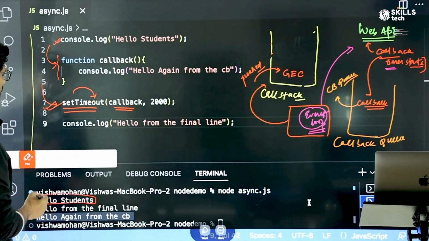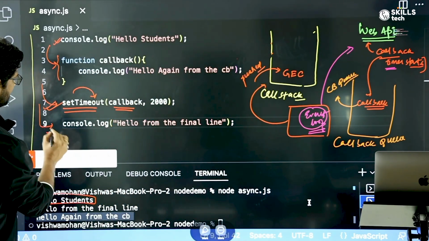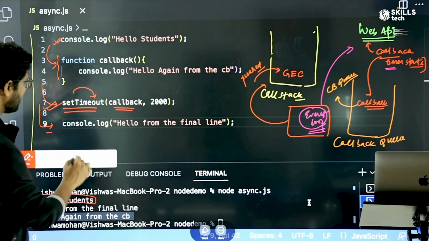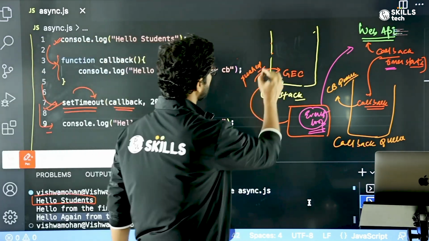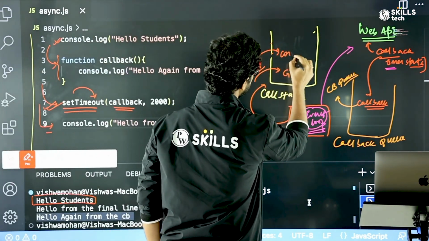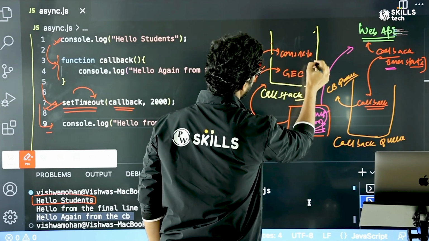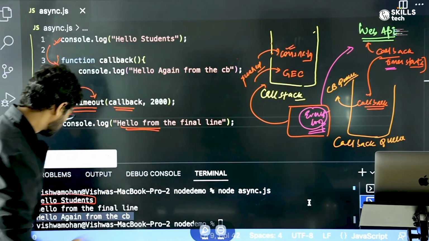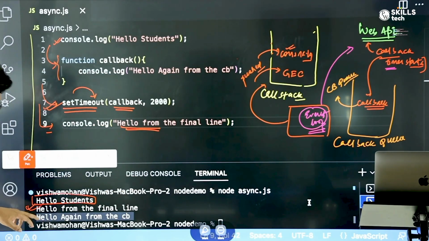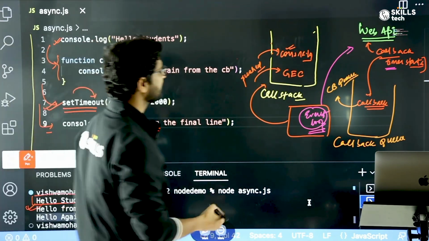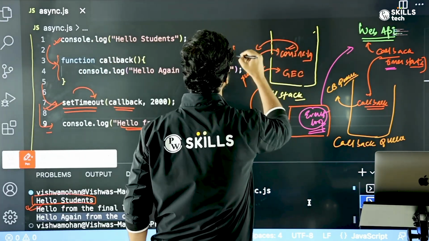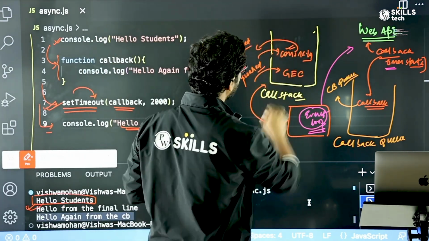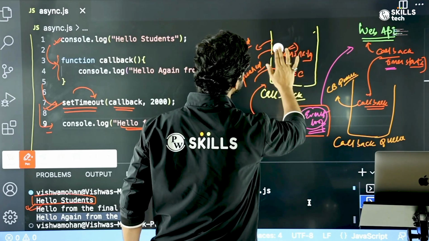And now I move to the next line, which is line number 9. So line number 9, again the console.log. So console.log again gets pushed in, right? And this gets executed. So when this gets executed, this gets printed at the second line, as you can see, hello from the final line. And once the execution of that has happened, it again is popped out. When it is popped out, again I'll go and delete this.